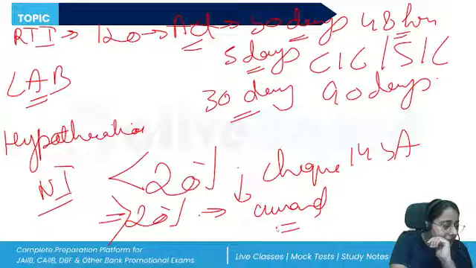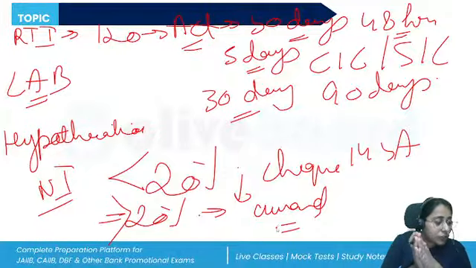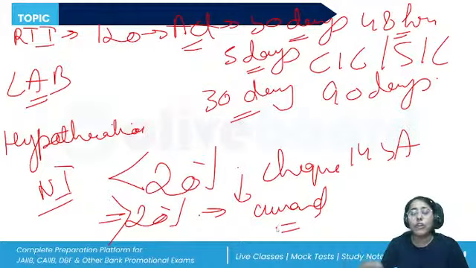Then, a minor attaining majority. Every time a question is asked on minority, when the minor is admitted to the benefits of a partnership firm, what will be the requirement? A question was also asked about how they have to give notice once they attain the age of majority. So again, revise that question.